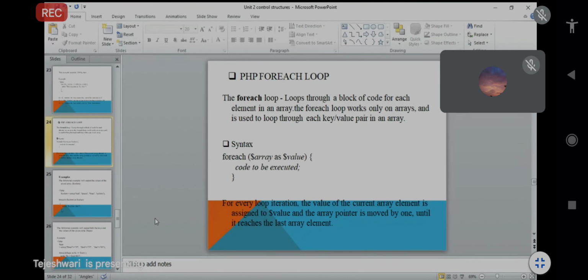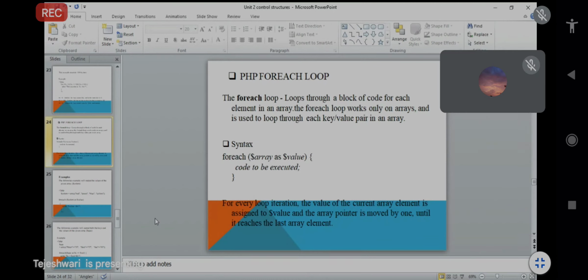The syntax: the foreach keyword is mandatory because we are using the foreach loop. So foreach, in brackets, $array as $value. By default this will come. So foreach ($array as $value), open brace, code to be executed, and close brace. Okay, this is the syntax.